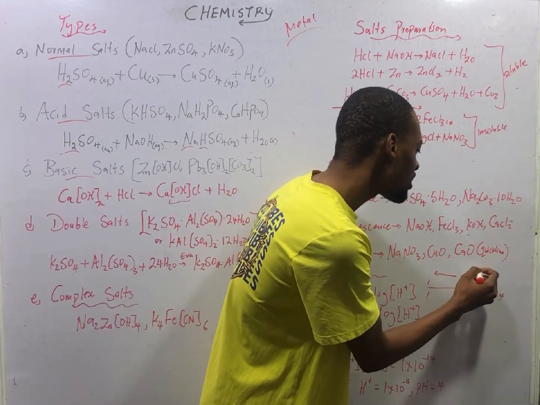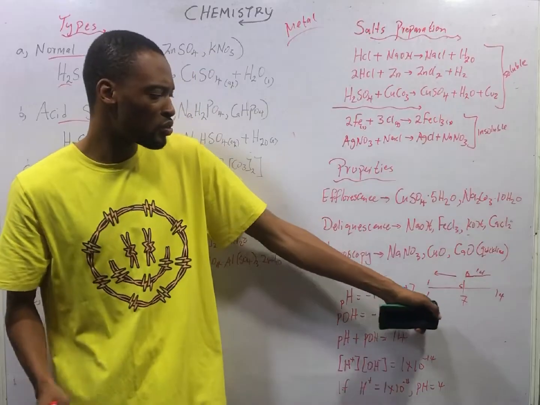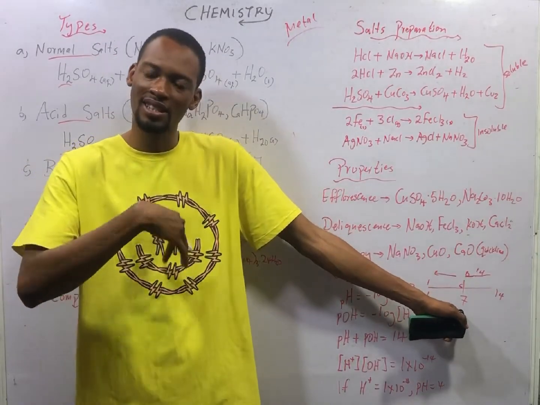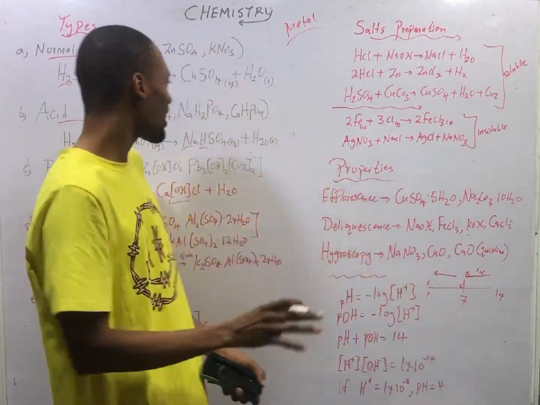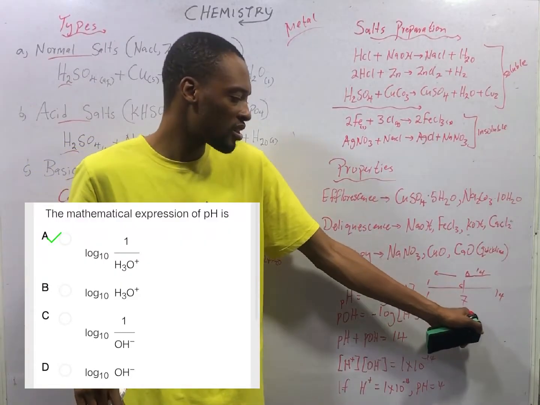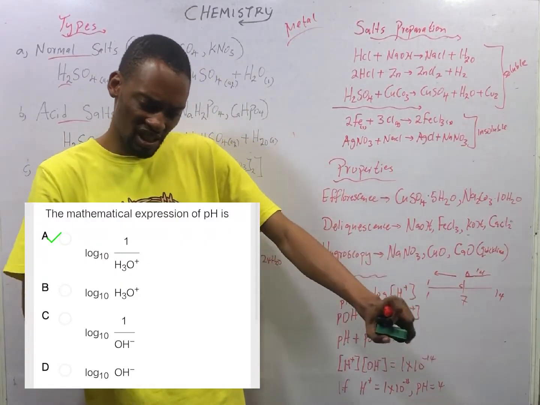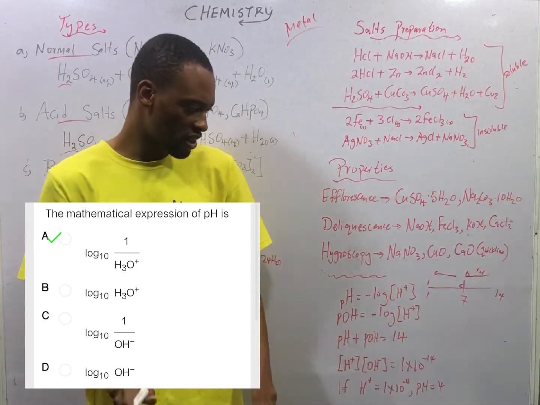From 8 to 14 is basic. Any substance with a pH of 7 is neither acidic nor basic; it is neutral. Like normal salt, we have a pH of 7. Now water on its own, we have a pH of 7.